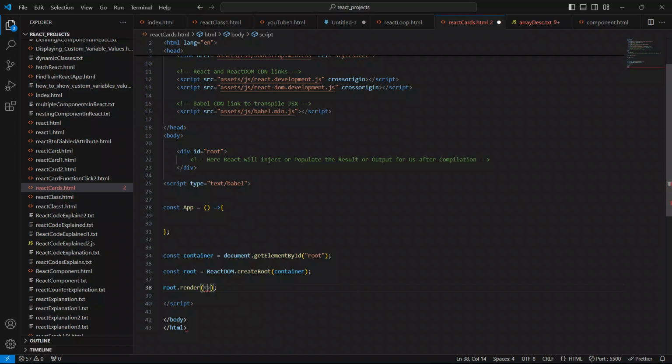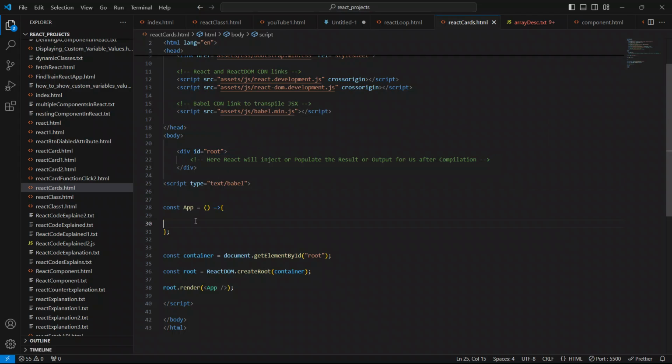Like this. It is compulsory, it is mandatory to close all the tags, whether it is a self-closing tag or a closing tag. We have to close it if we are working with React.js. So close it. So this is it. Now in this way we have mounted or attached this parent component with this container div, or the wrapper div with the id root, and now React will inject or populate the code inside this div with the id root.